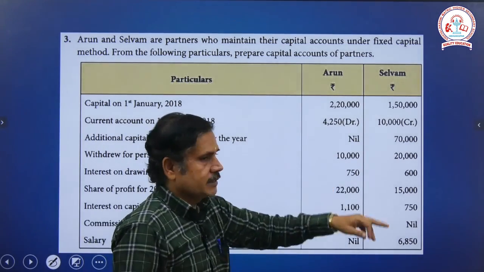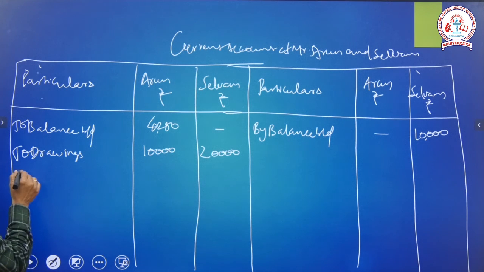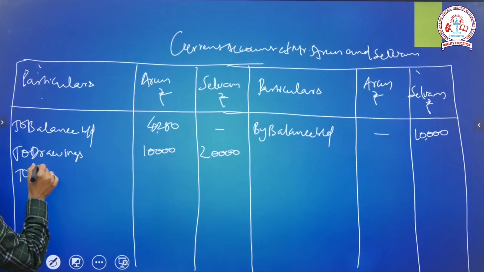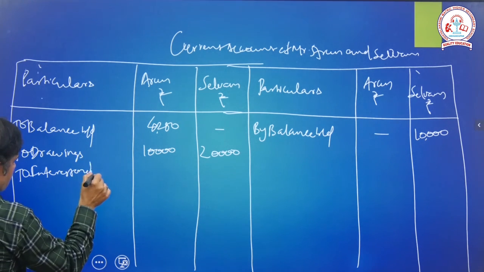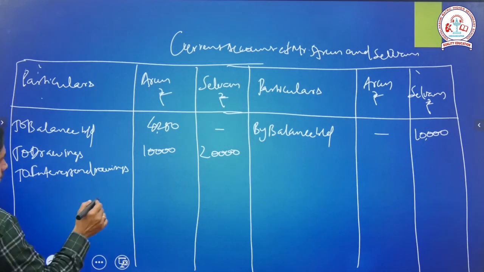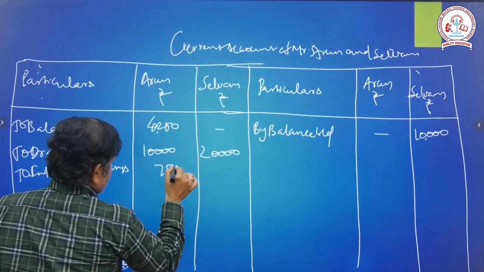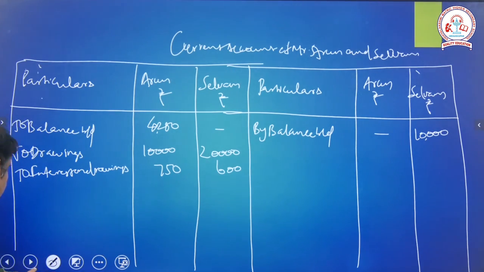Next, interest on drawing, 750 and 600. So interest on drawing will appear on the debit side. Interest on drawing, 750, 600. Okay, we entered the entry.